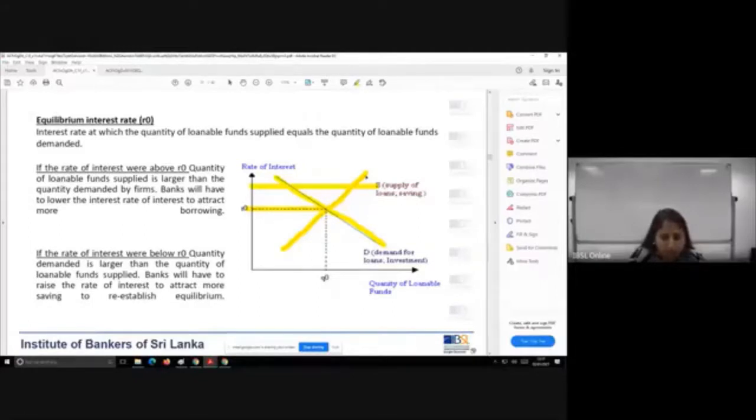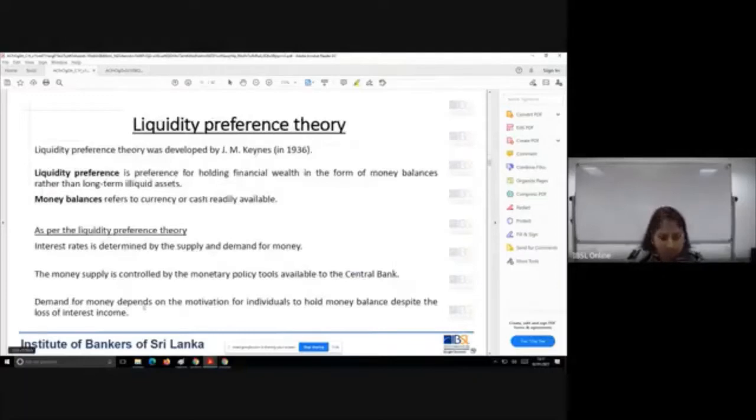Okay. If there is a situation where you have to draw this diagram, remember the axis, because so many students know the theory, they know the diagram, but they forget what's on the y-axis and what's on the x-axis. Y-axis is rate of interest for both loanable funds theory and liquidity preference theory. But it is the x-axis that differs. Here we are looking at quantity of loanable funds. Okay, I hope that's clear. So with that, we are moving to the other theory, which is the liquidity preference theory.